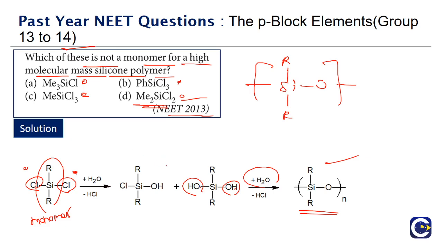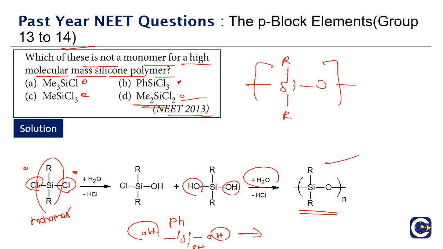Still we can have a polymeric linkage with 3 chlorines. If you look at the same PhSiCl3, what is going to happen? Ph, Si, OH, OH, OH, if all the 3 Cl are replaced by OH. Then when the polymerization happens, from this side we can remove an H, from this side we can remove OH. So how many chlorines or halogens will we require minimum? 2 chlorines or 2 halogens. If we have 3, we will still be able to form a polymer.